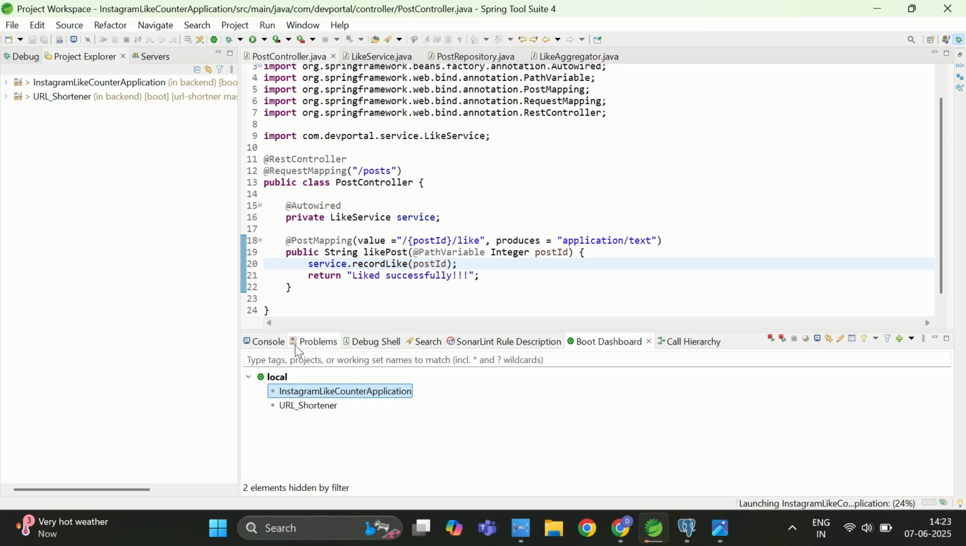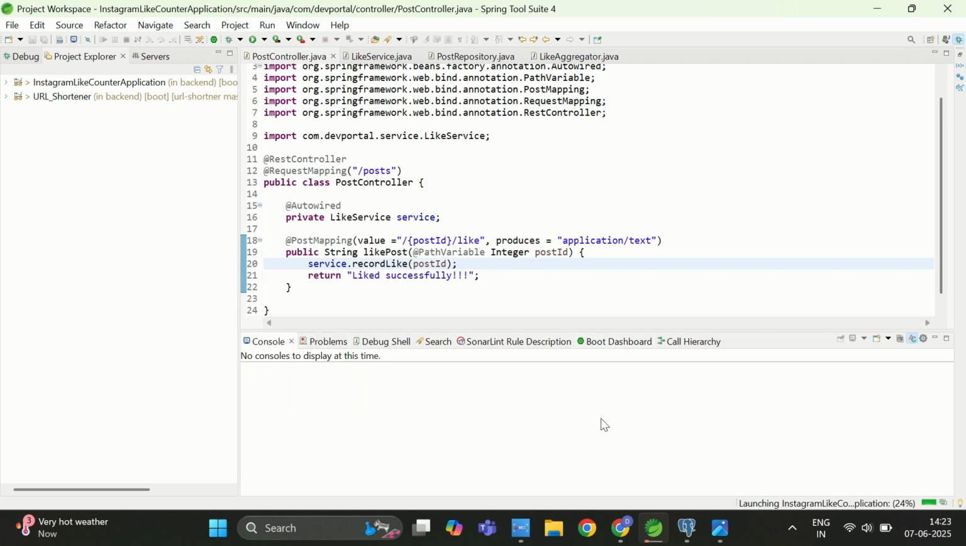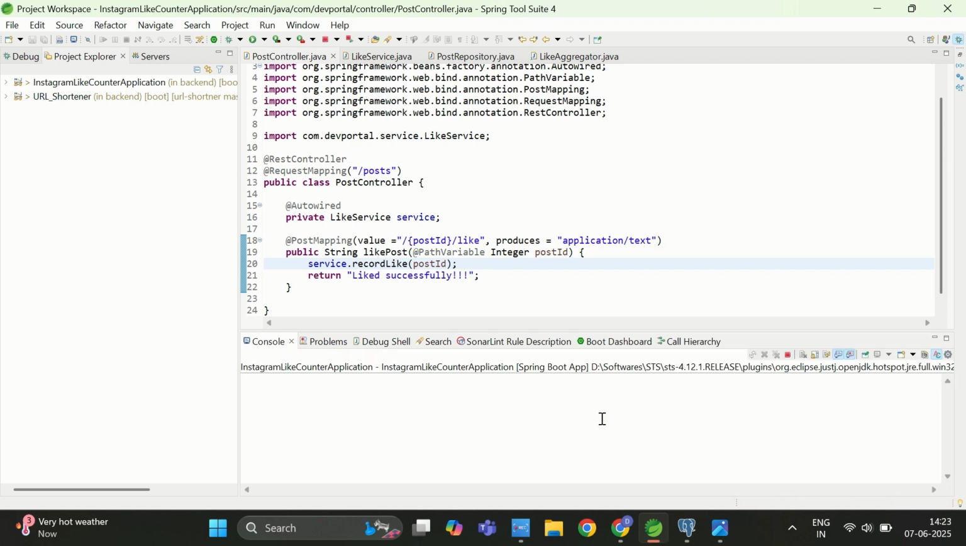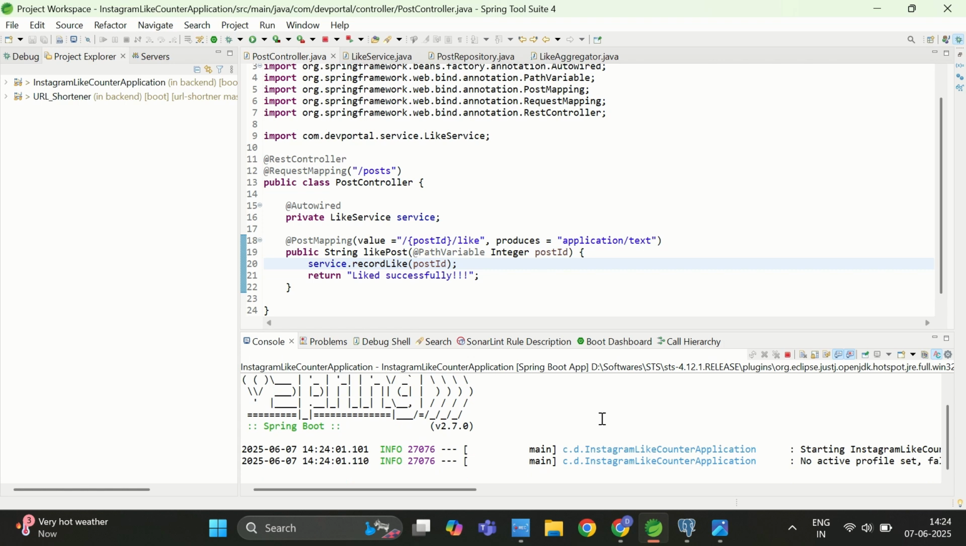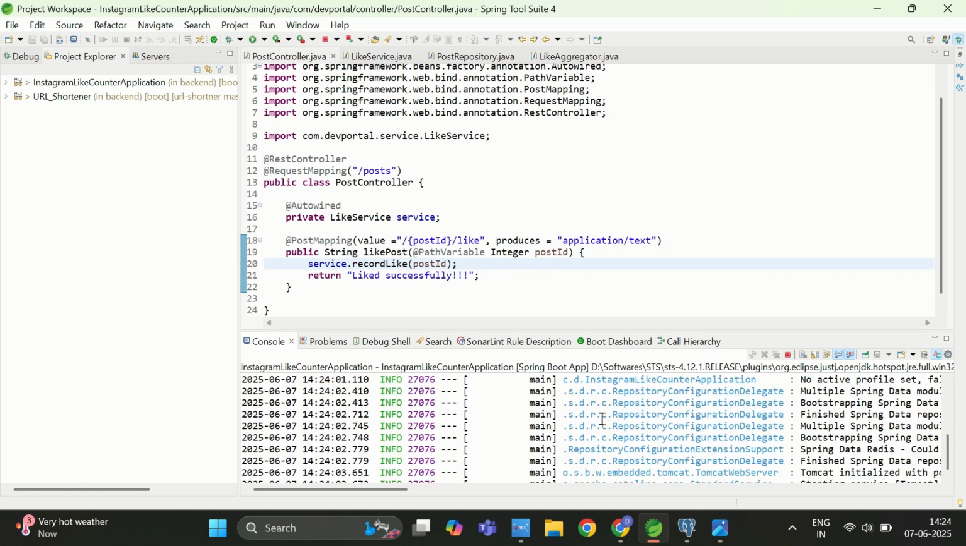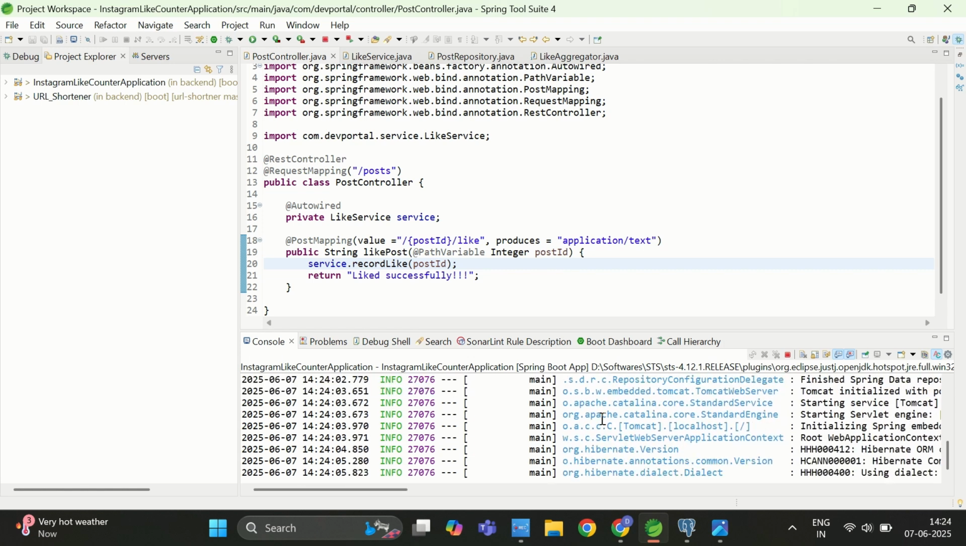So if I go to the console, once the server got started, it will mention that it is started on 8080 server. After that we will hit this URL, or you can say the API of the like count, multiple times, and then we will see that it is not updating the record in the database. After 30 seconds it will execute the update operation. So you can see it here, the logs are coming.